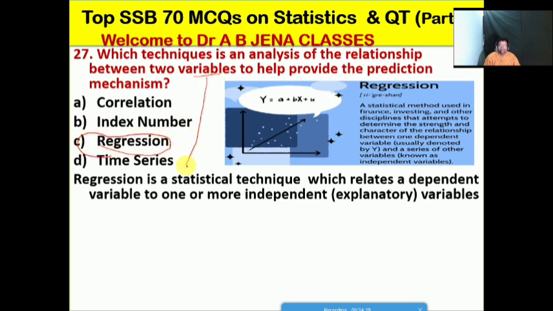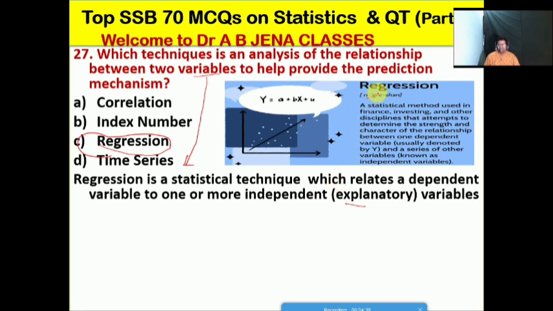Let us discuss what is the meaning of regression. Regression is a statistical technique which relates a dependent variable to one or more independent variables, that is, the explanatory variables. That is the meaning of regression.